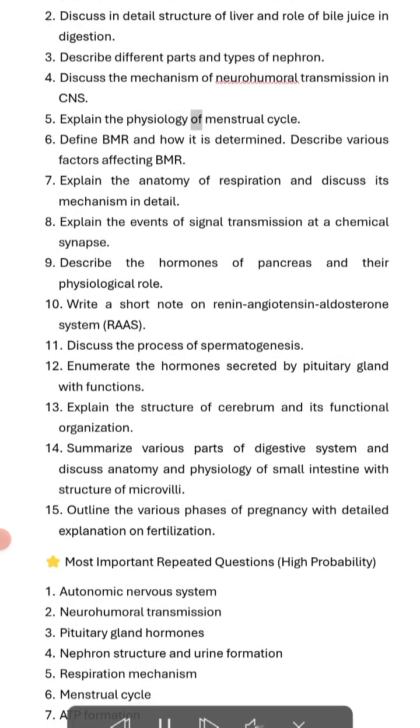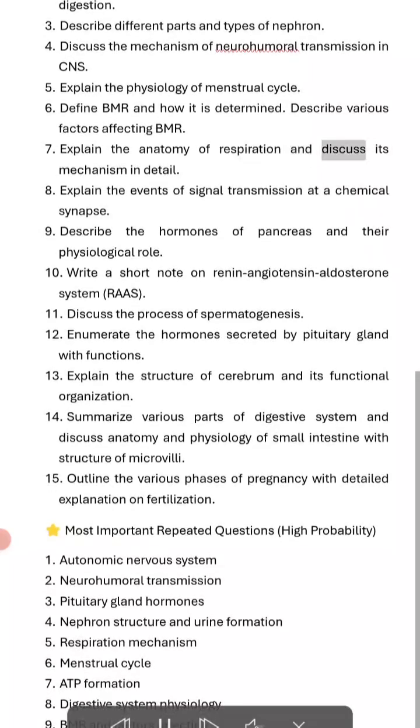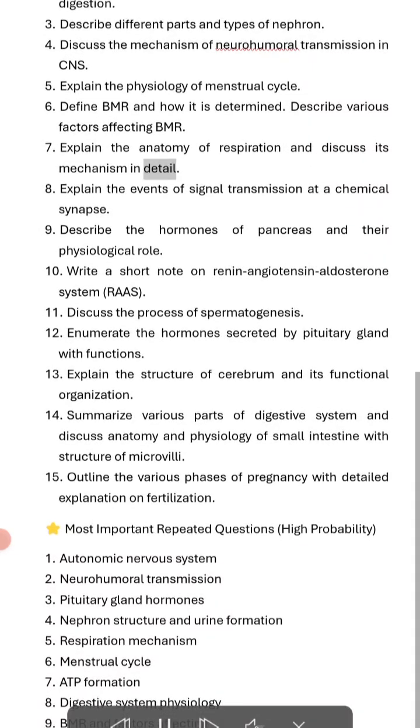Explain the physiology of menstrual cycle. Define BMR and how it is determined. Describe various factors affecting BMR. Explain the anatomy of respiration and discuss its mechanism in detail.